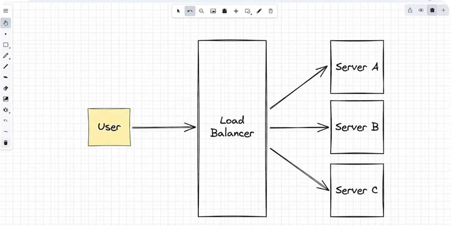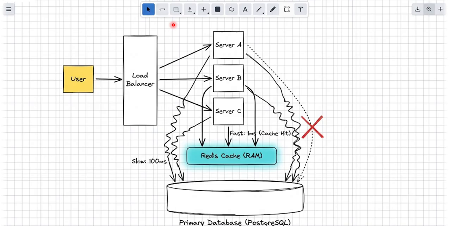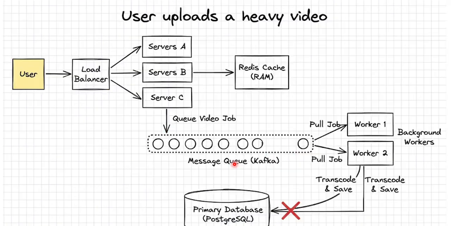Now the servers are fine, but the database is slow. Every server asks the database for the same data. Databases, like Postgres in this case, take time to answer. If millions of users ask at once, it breaks. The fix is Redis. Think of it like a cache that stores data in memory. Memory is super fast. The server checks Redis first. If the data is there, it comes back in a millisecond, and the database is safe.